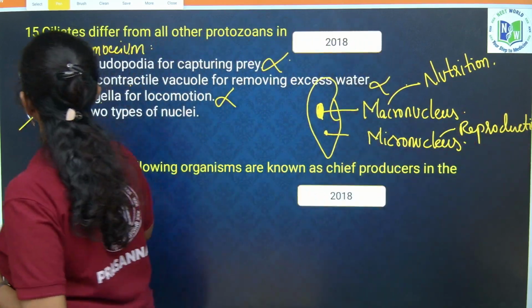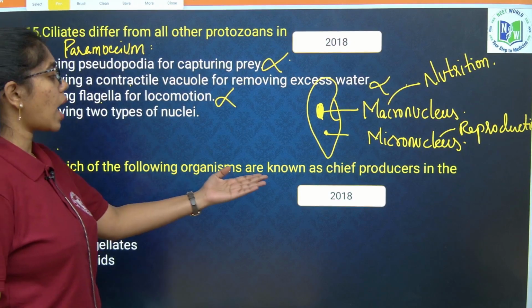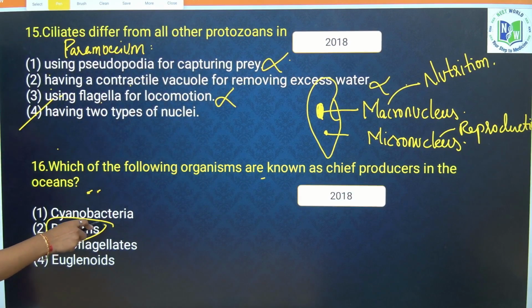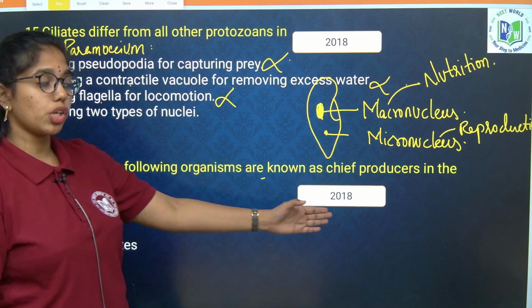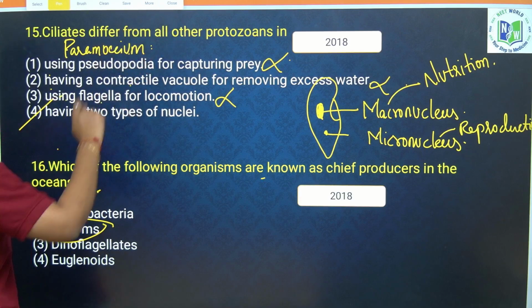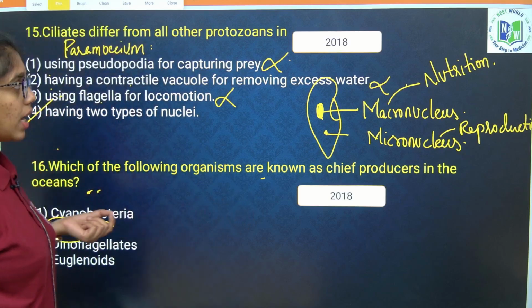Okay, so yes, it is option 4. Next, which of the following organisms are known as chief producers in oceans? Of course, it is diatoms, repeated in the previous question also, like 2023. Remember this most clearly, and many times questions are also asked about diatomaceous earth, Kieselguhr.